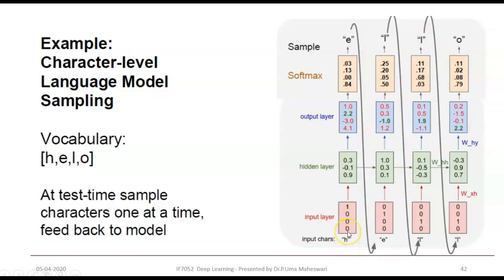As we discussed in steps 1 to 6, for the first character H, we take its 1-0 vector, then hidden layer computation, output computation, and softmax computation. Finally, we predict E will be the next character. With that, we move on and predict E. We find the probability of the next character after E, which is L, and one more L, and then O. So the entire sequence is predicted as hello.